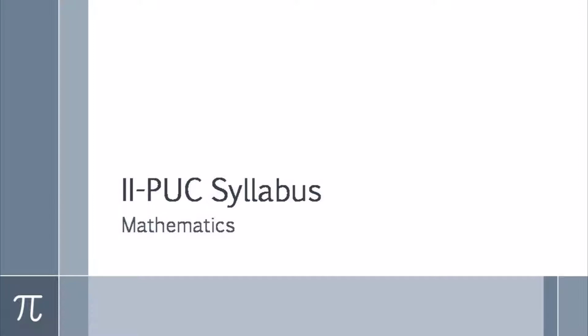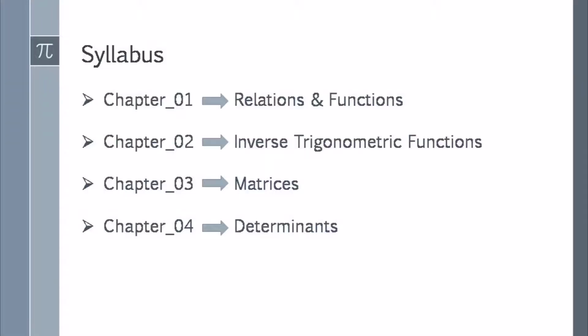Today we discuss the second PUC Mathematics syllabus and the weightage of each chapter. Now, here we have 13 chapters. Chapter 1 is named Relations and Functions.